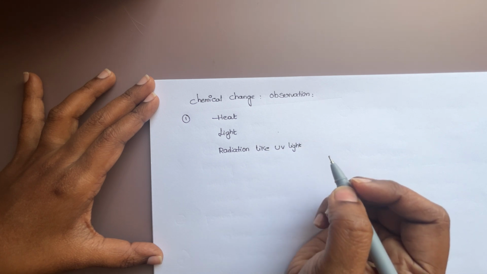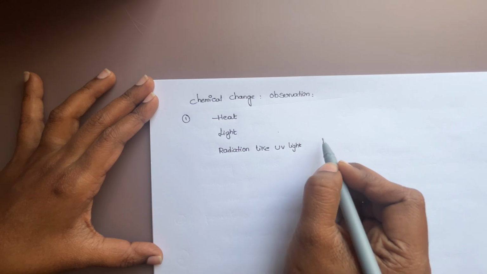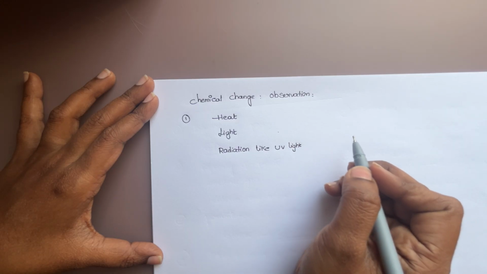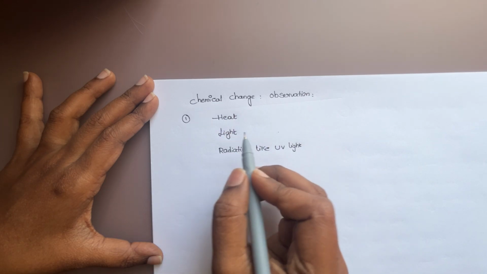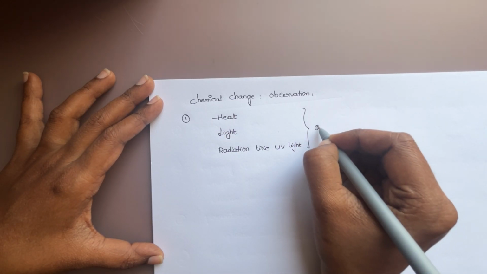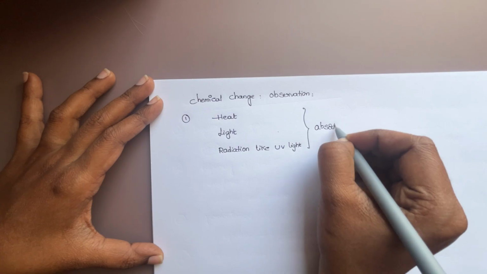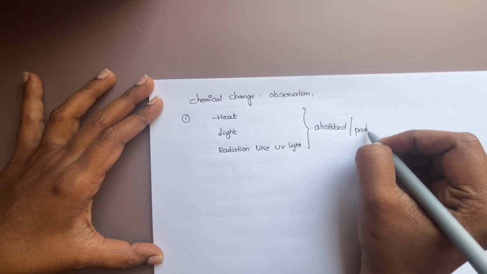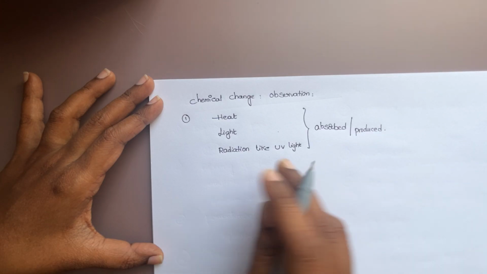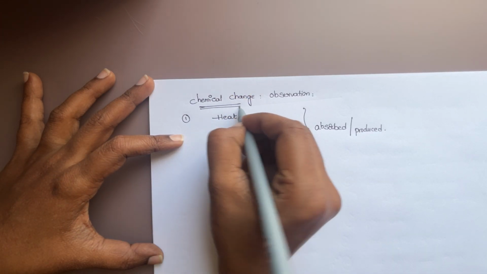So, like UV radiation is absorbed or evolved or produced from the container. That is what we call a chemical change. All these are either absorbed into the substance or produced out of the substances. That is what we call chemical change.